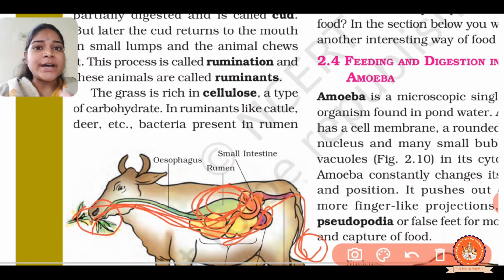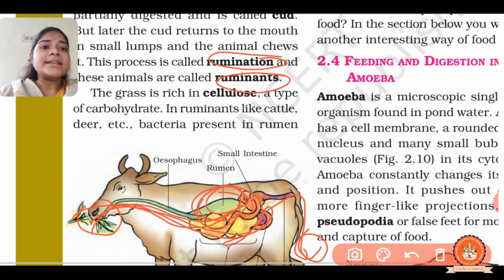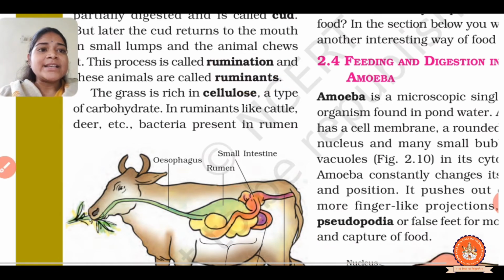This chewed food goes back to the other compartment, where complete digestion takes place, and the undigested food comes out. This process is called rumination, and such animals are called ruminants.